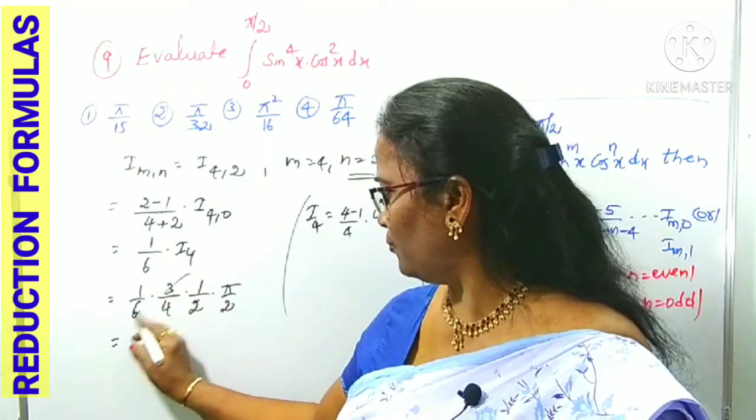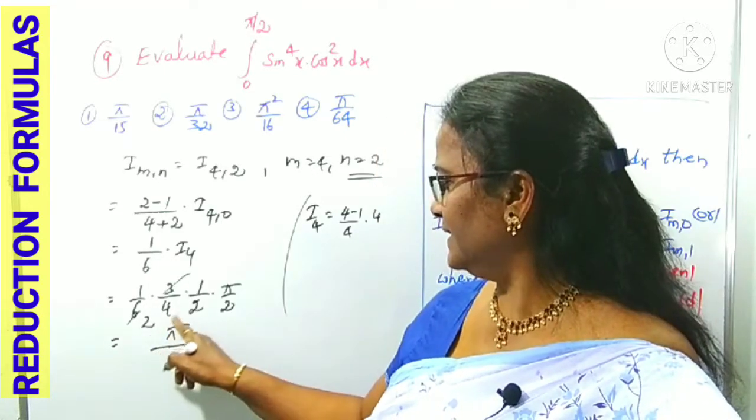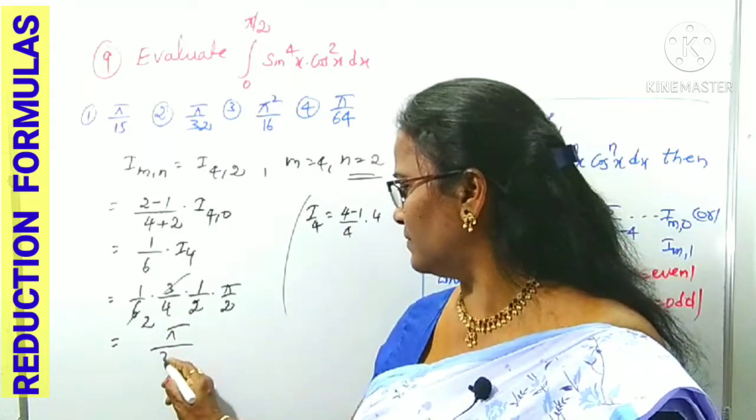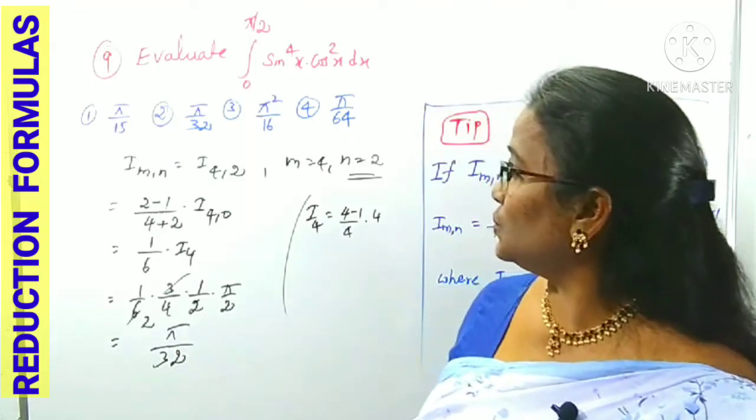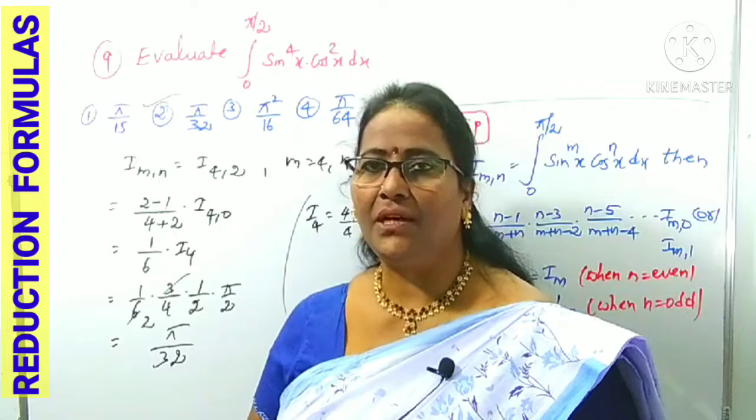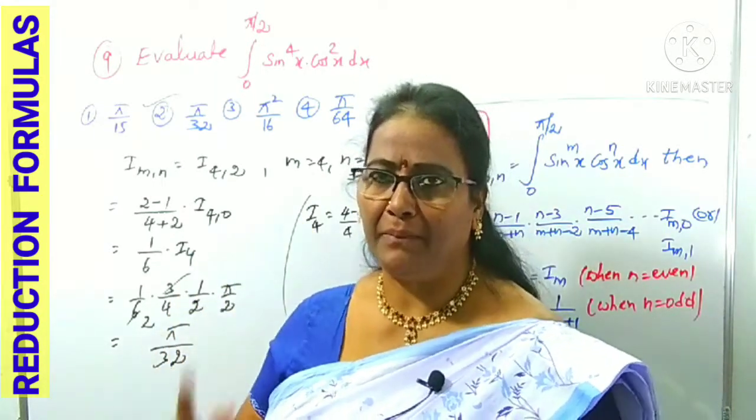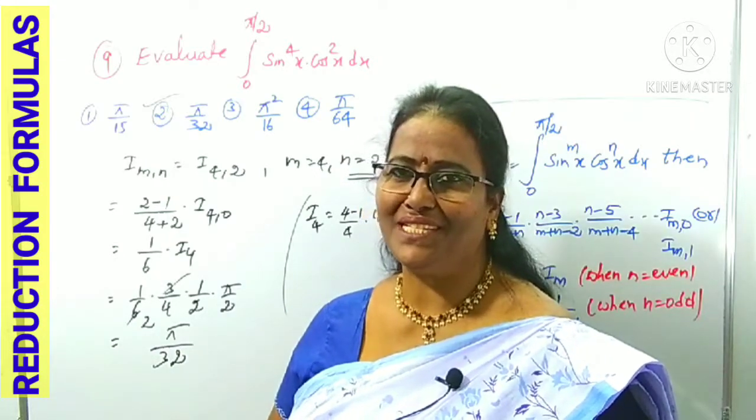Simplification: 3 2's are pi by 8, 2 4's are 8, 8 4's are 32. Pi by 32, which option? Yes, clearly the second option. Is it clear now? We just have to concentrate on what the application is. So, I m n in application. Now we can come forward to some more questions.